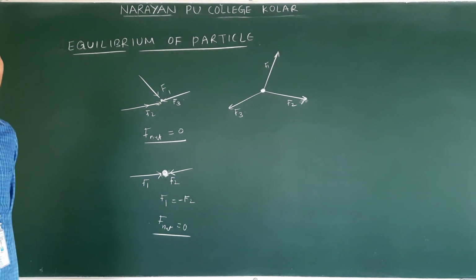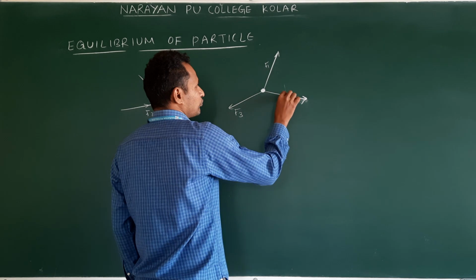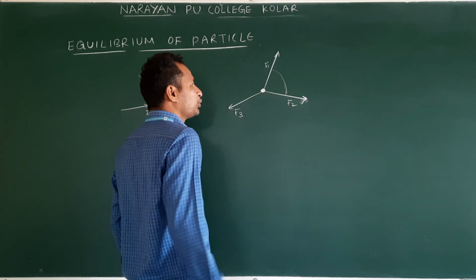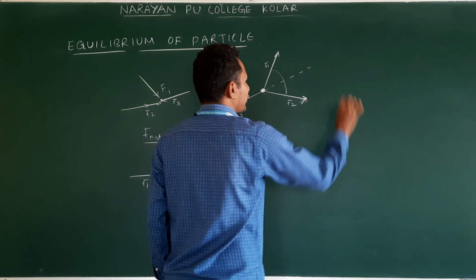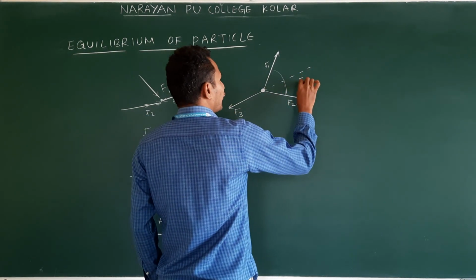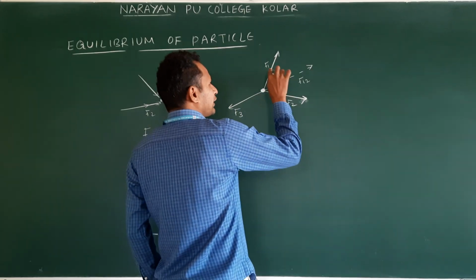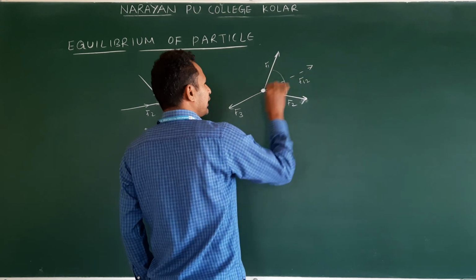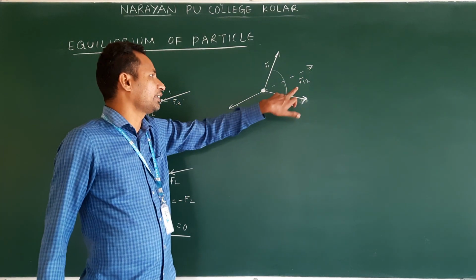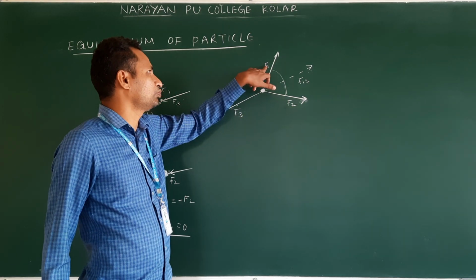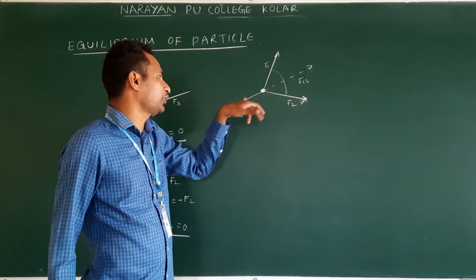Then how do we calculate this? We will calculate first the effect of these two. The resultant of two vectors always lies between the two vectors only. So this is the effect of 1 and 2. Now F3 balances with the effect of 1 and 2. These two are in opposite direction, and the effect F12 is the effect of 1 and 2, and this F12 magnitude is equal to F3.